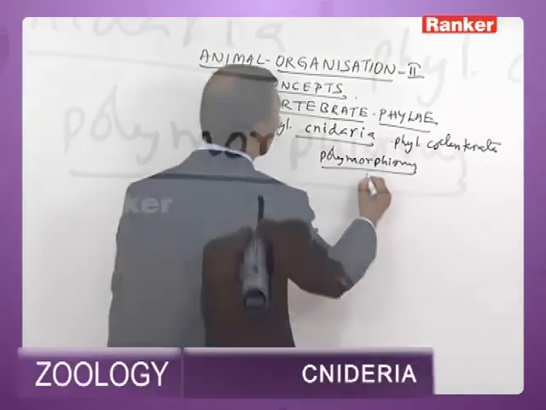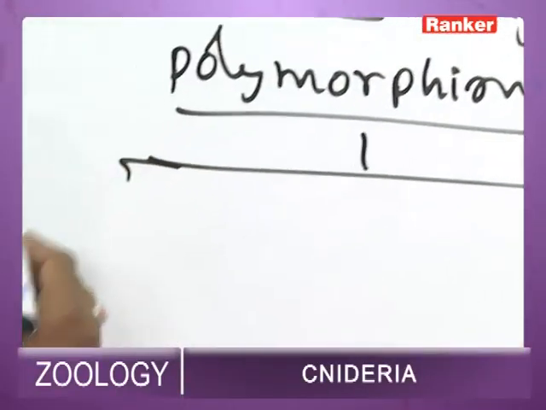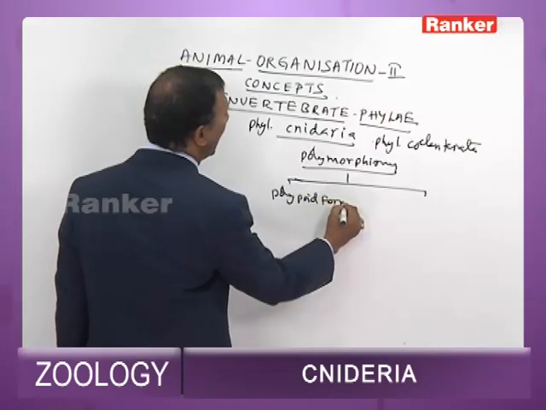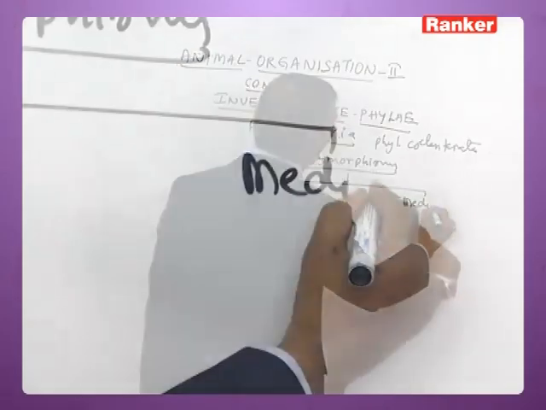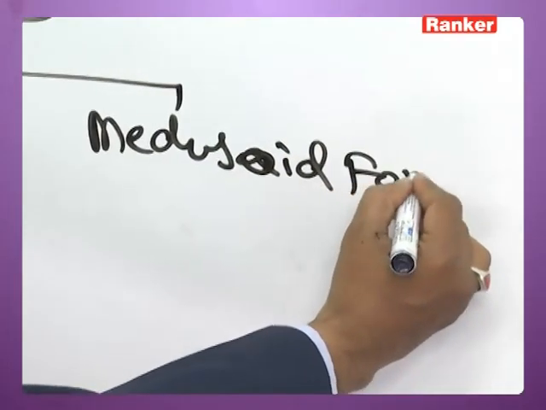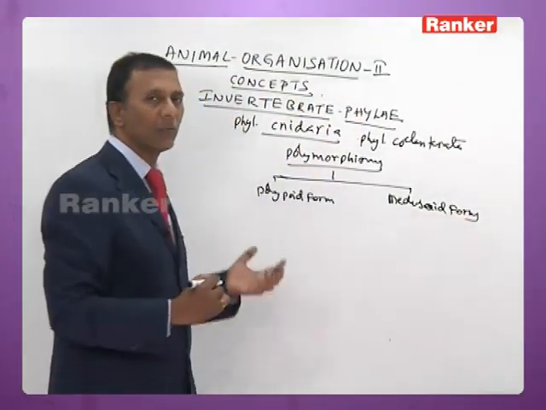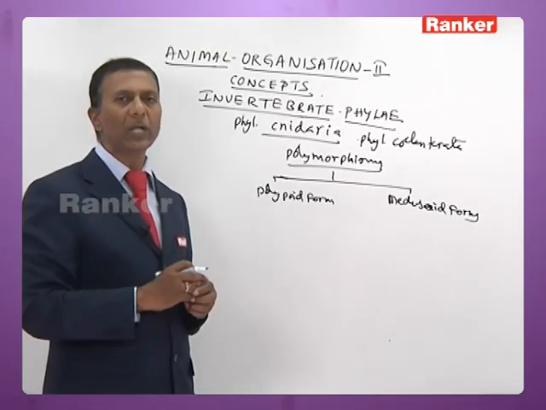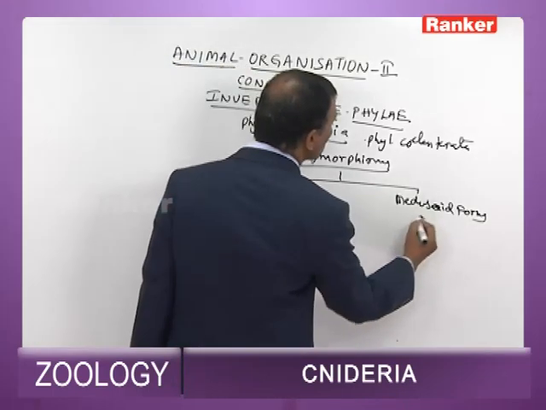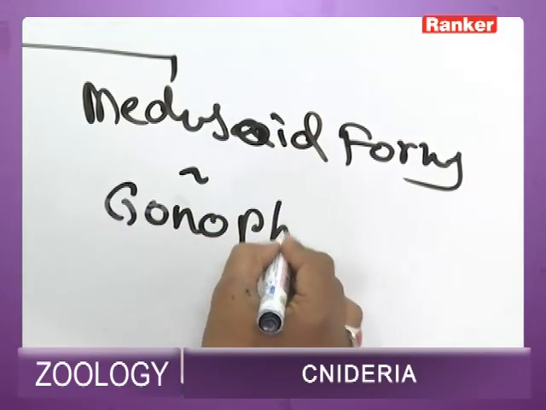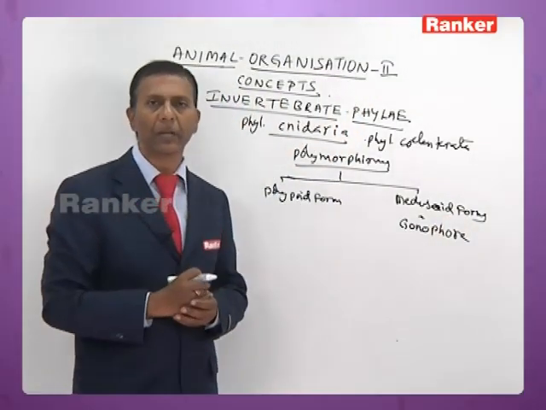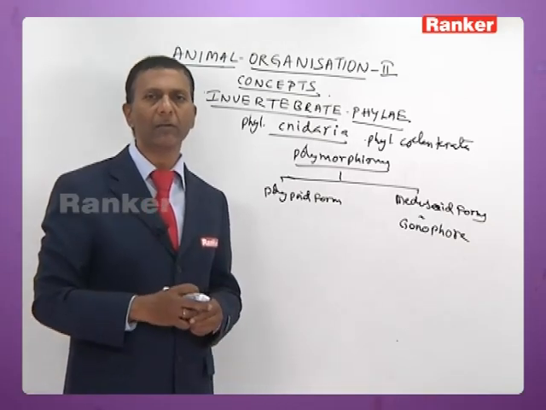The two basic polymorphic forms of Cnidarians are polypoid forms and medusoid forms. The polypoid forms are mostly vegetative in function. The medusoid forms are meant for sexual reproduction. The medusoid form is also called gonophore. It is an umbrella shaped, free swimming, sexual reproductive zooid.